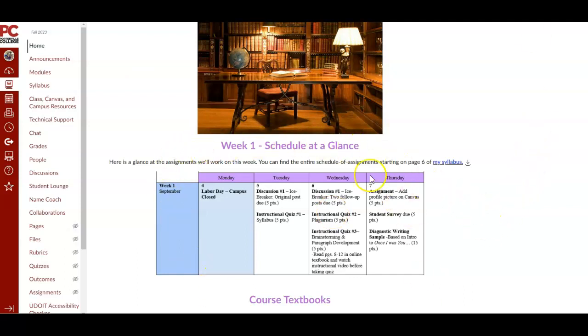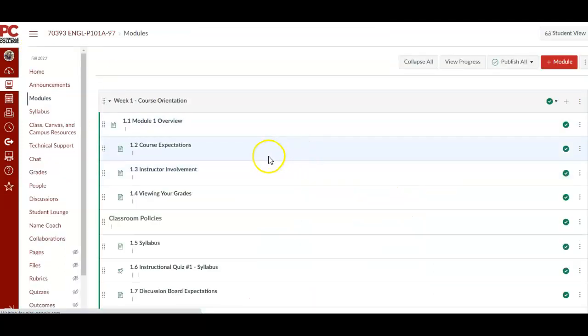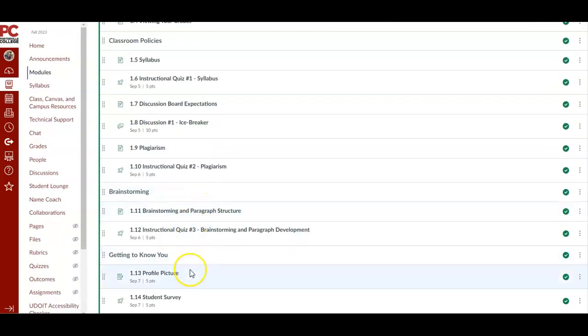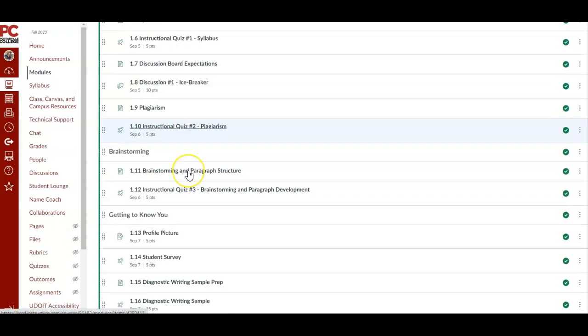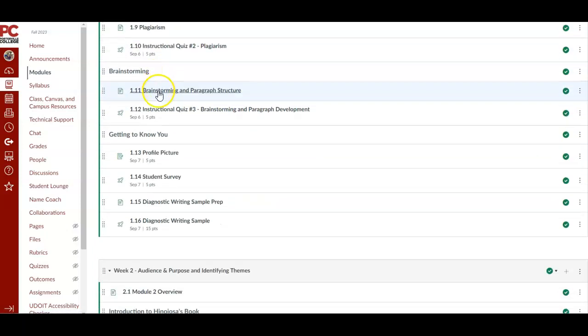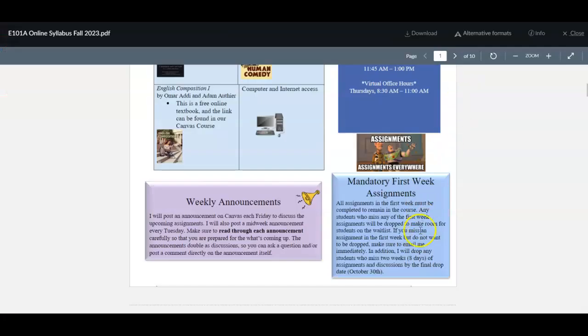So these are all the assignments that you'll need to complete in that first week module. Again, if you go to the module for week 1, you'll see all of the assignments are there, and also the instructional pages are there, which is why I told you the best way to navigate my course is by working through the module, starting with the first page, going to the end. Let's go back to the syllabus.